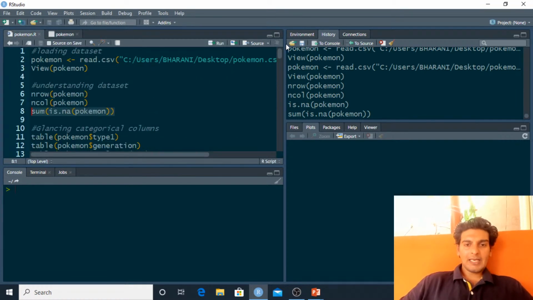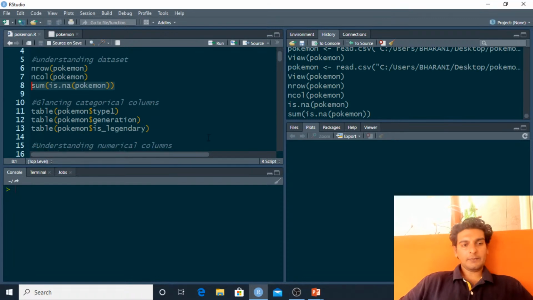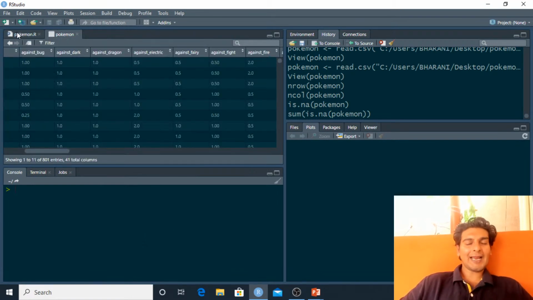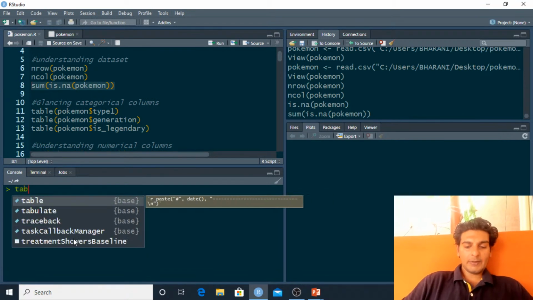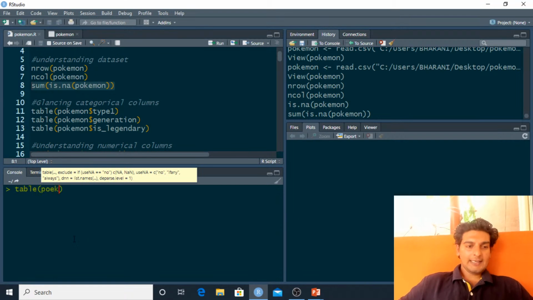Now, I'll be glancing at some of the categorical columns. I'd want to know the number of types of Pokemons which are present. Type 1 would basically tell us the primary type of the Pokemon. So I'll use the method called table, and inside this I will pass in the type 1 column.